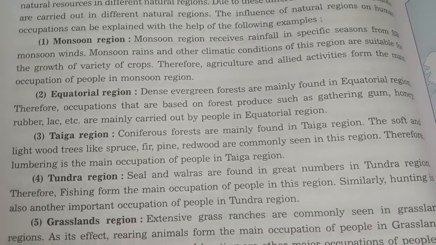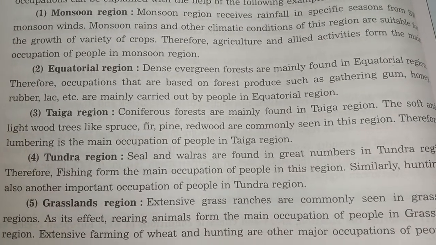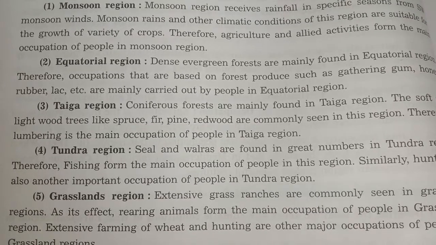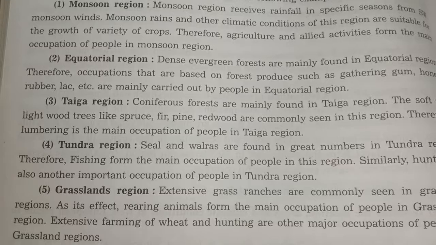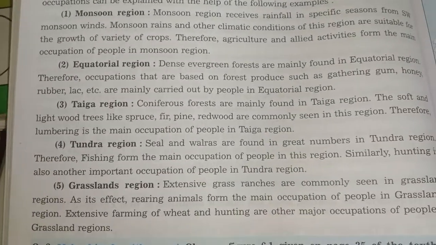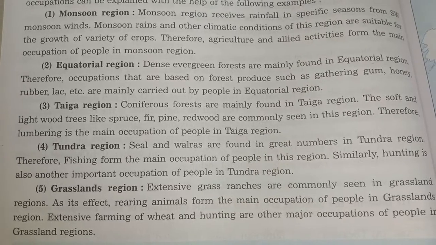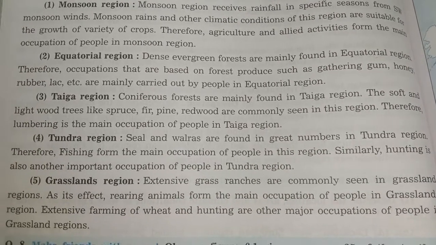तो इक्वाटोरियल रीजन के बारे में क्या दिया है? Dense evergreen forests are mainly found in equatorial region. Therefore, occupations that are based on forest produce such as gathering gums, honey, rubber, lac, etc. are mainly carried out by people in equatorial region.